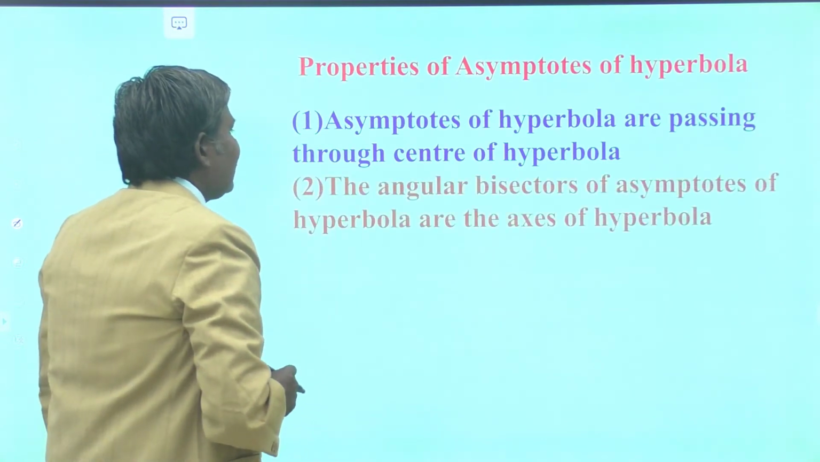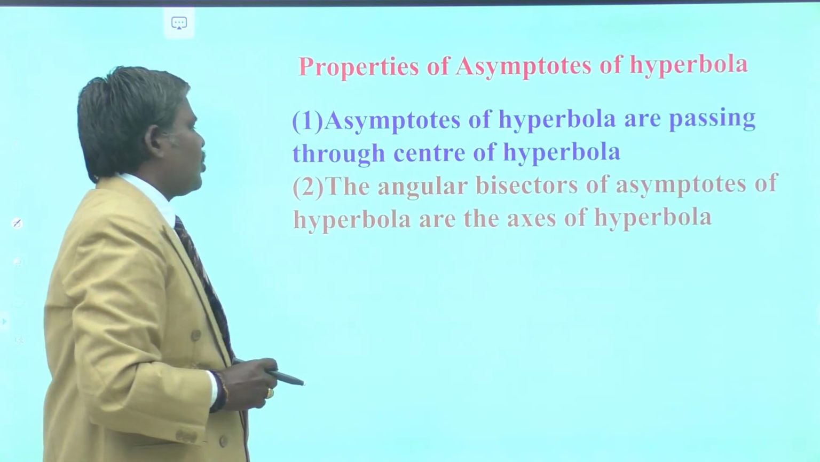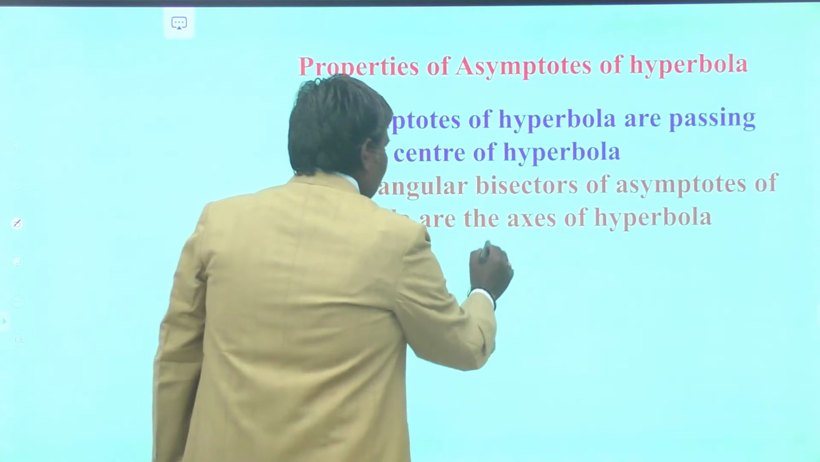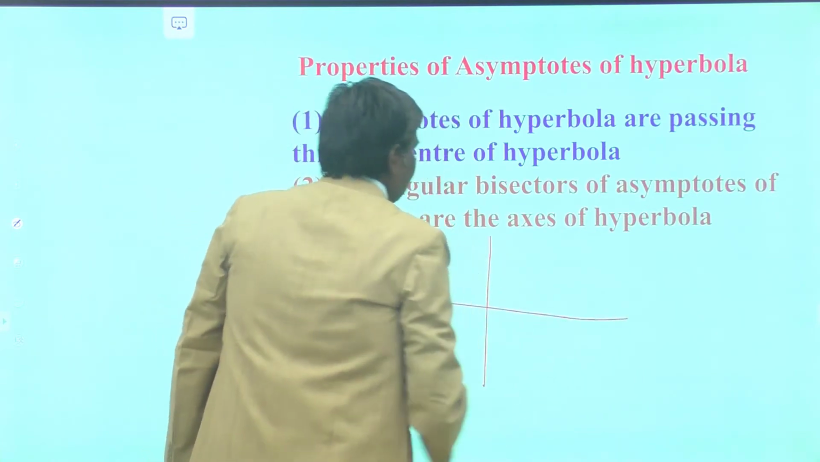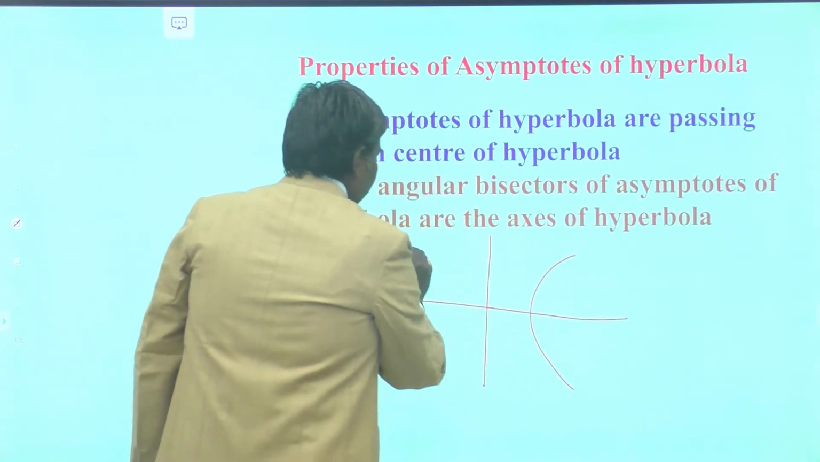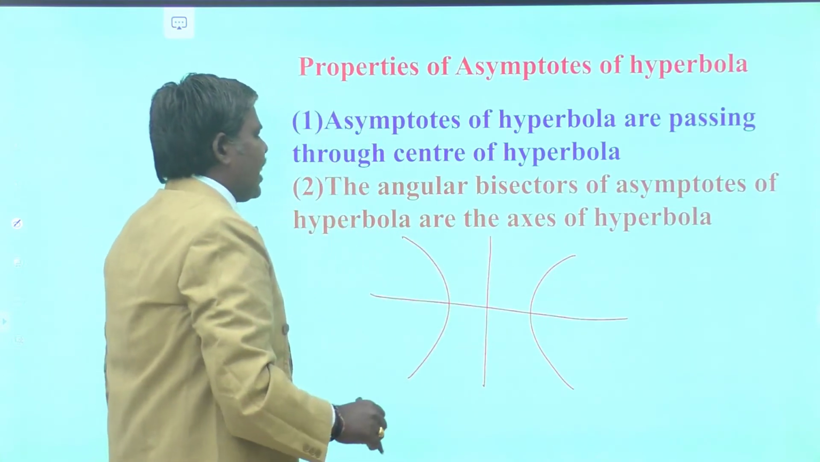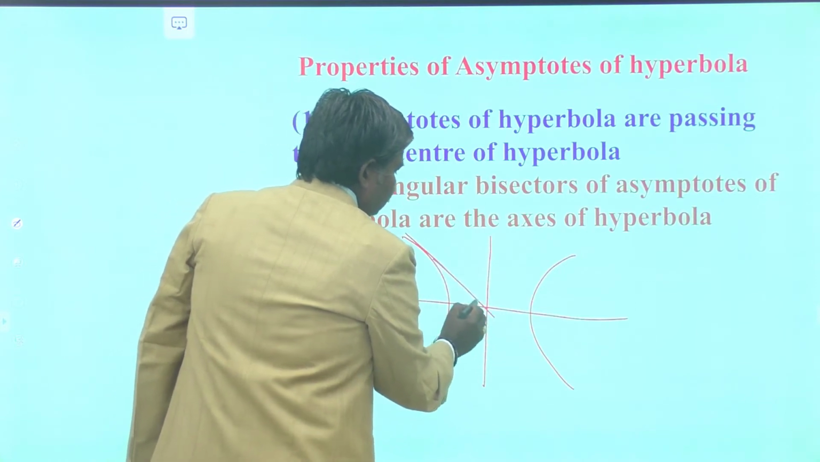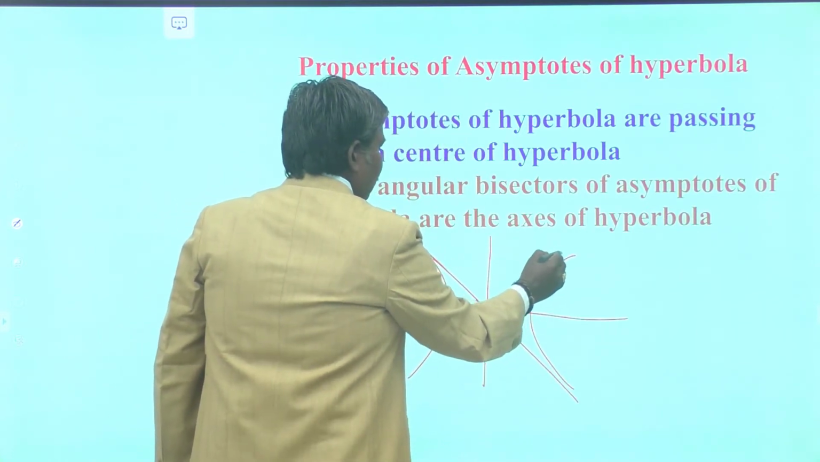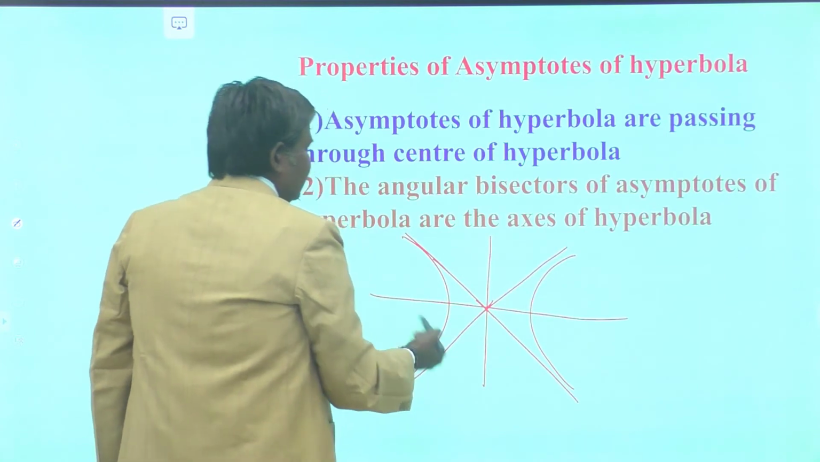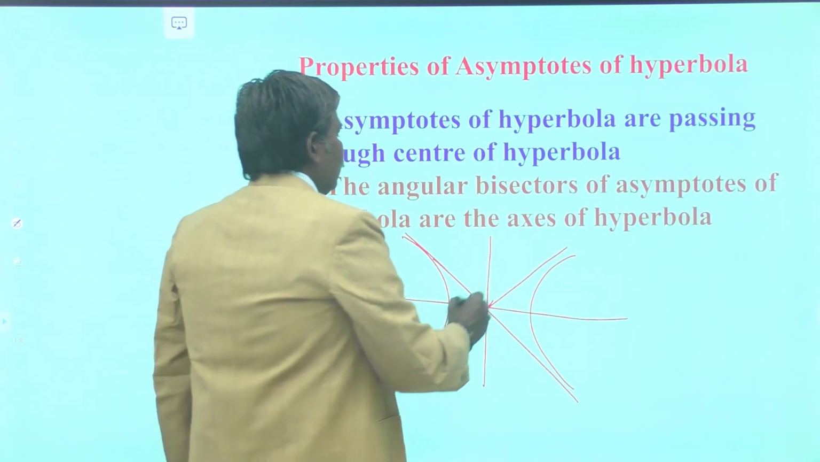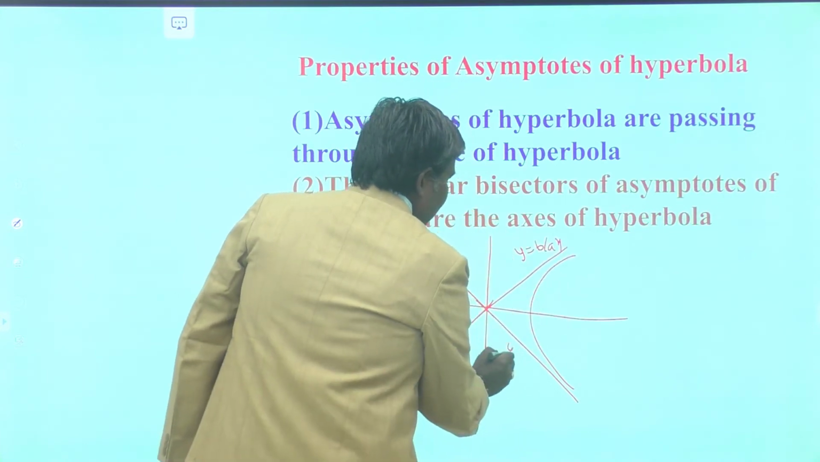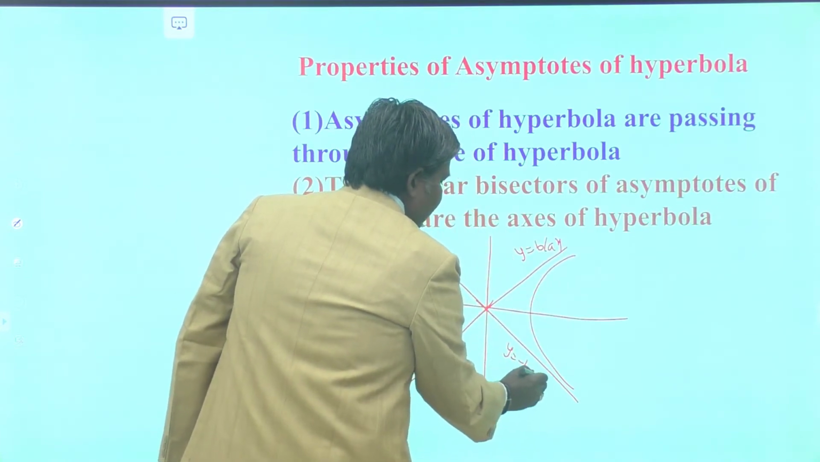Next, the angular bisectors of asymptotes of hyperbola are the axis of the hyperbola. Because this is the hyperbola, the curve is symmetric about both axes, and your asymptotes are always passing through the center of the hyperbola. These asymptotes are nothing but the tangents at infinity. So, what is the first equation? y is equal to b by a x. What is the other equation? y is equal to minus b by a x.